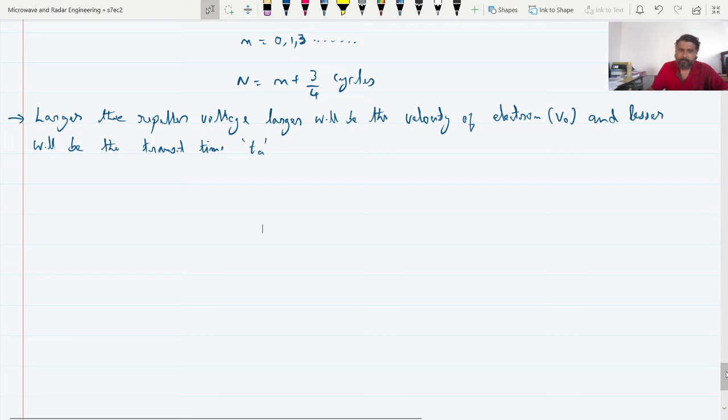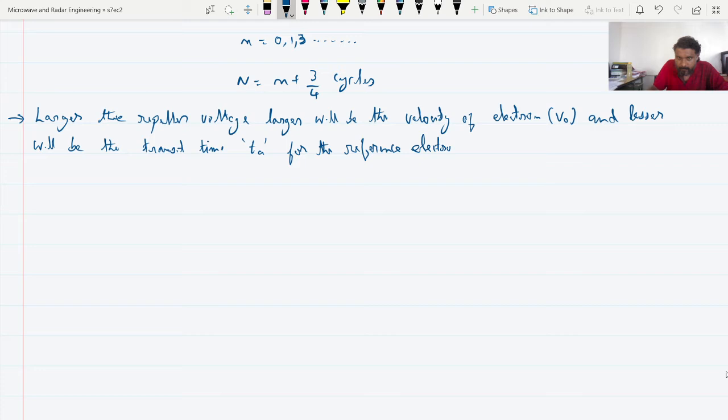Lesser is the transit time Ta. Okay. For the electron, for the reference electron.